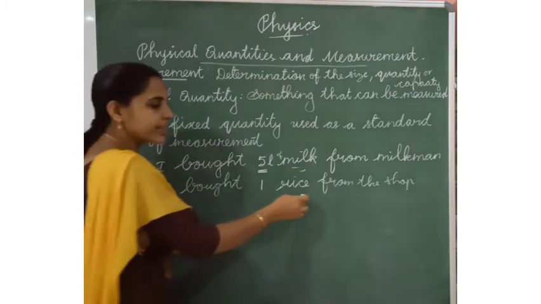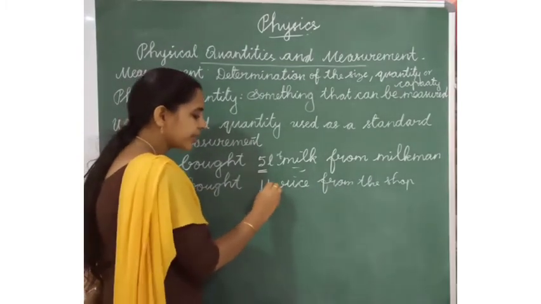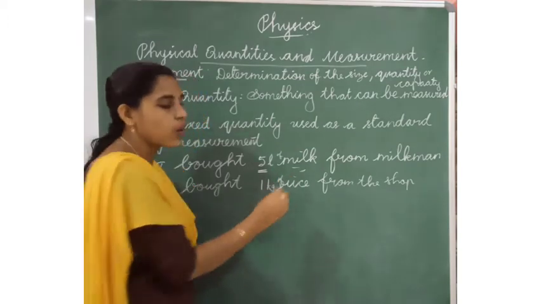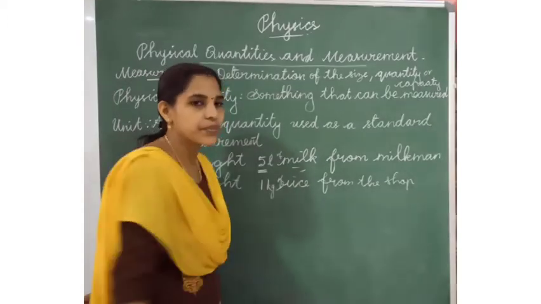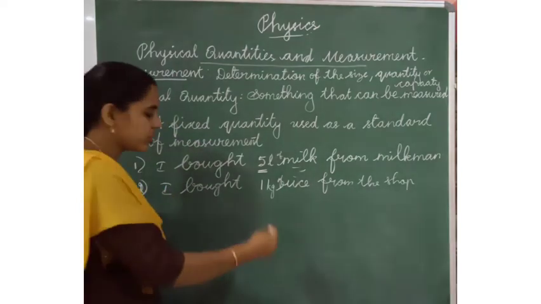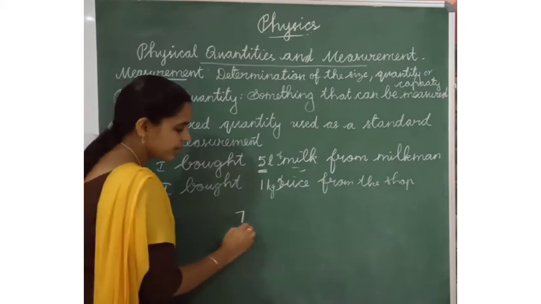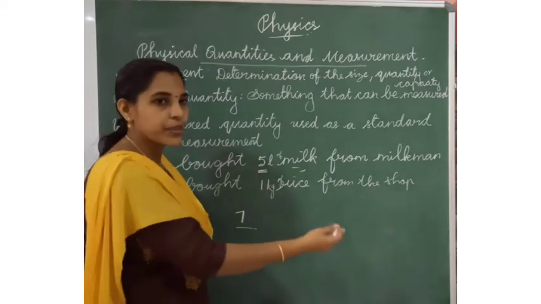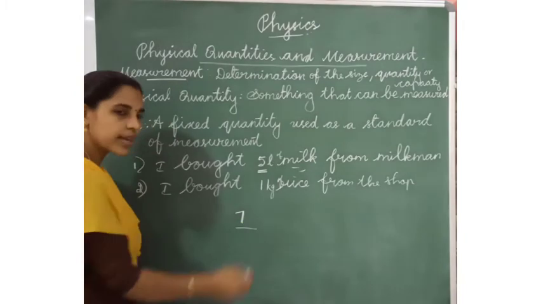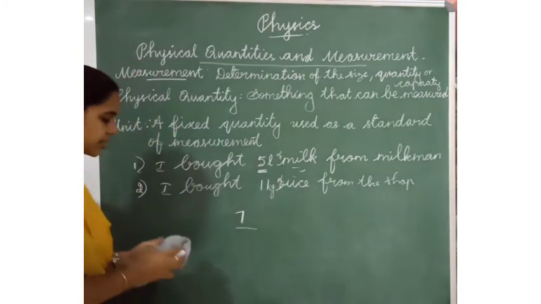I bought one rice from the shop. This is the wrong answer. So, I bought 1 kg of rice from the shop. This is the correct answer. Then, I measured 7 cloth from the shop. 7 cloth means 7 meters of cloth. That is the correct sentence.